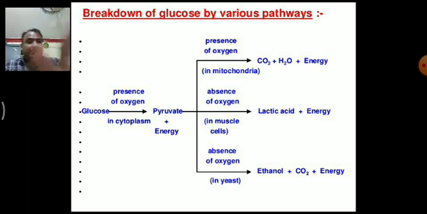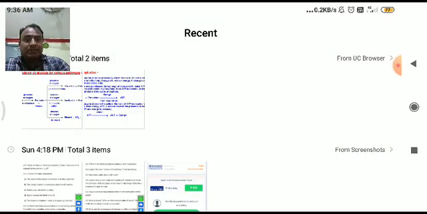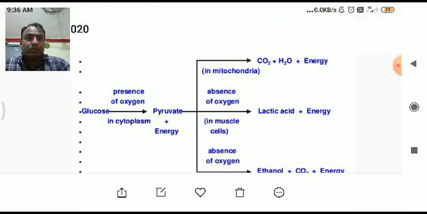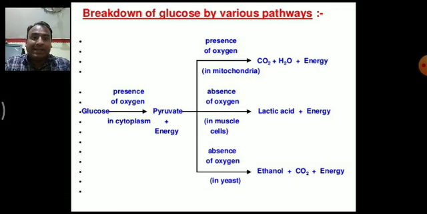Okay, in this chart, glucose is first broken down into pyruvate in the cytoplasm. But see, oxygen is not required for the reaction of glucose into pyruvate. During glycolysis there is no requirement of oxygen because oxygen is not used during this reaction.